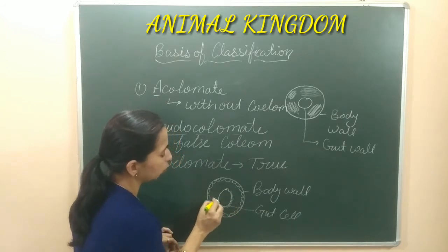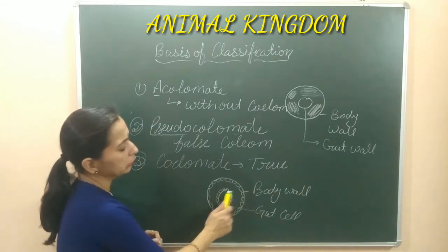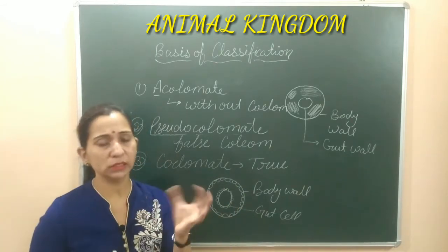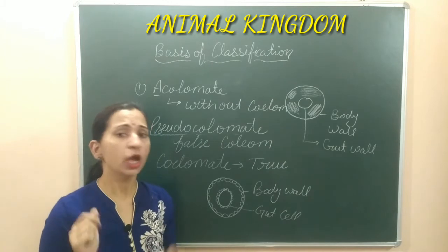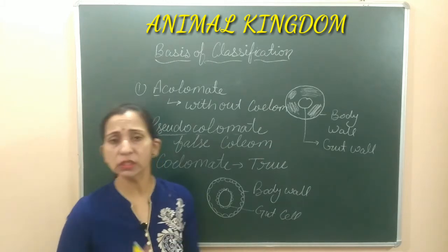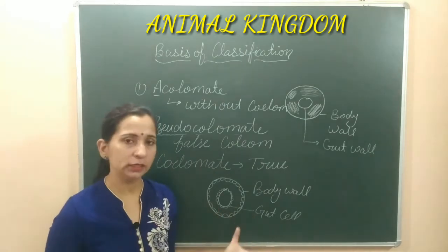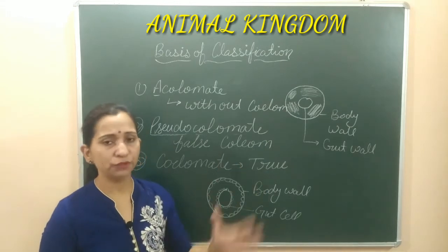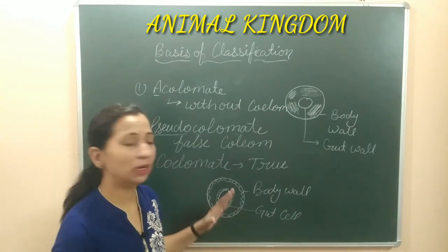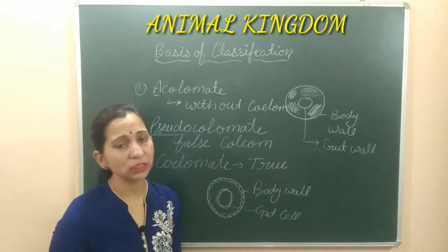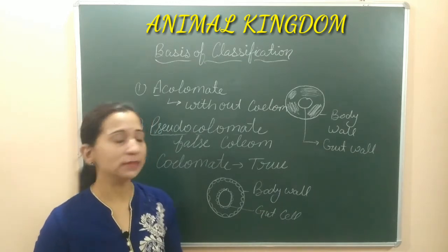So this coelom, this body cavity, is lined by the mesodermal cells, and the both side, from outer and inner side, दोनों ही तरफ से जो mesodermal cells है उन्होंने इस coelom को line किया हुआ है, cover किया हुआ है. This type of coelom is known as true coelom, and the organism in which this true coelom is found, they are known as coelomate organism. And the example of coelomate organisms are all the organisms which are after Platyhelminthes, after Aschelminthes, they are considered as coelomate, like Annelida, Arthropoda, Mollusca, Echinodermata, Hemichordata, and Chordata. All these phylums are considered as coelomate.